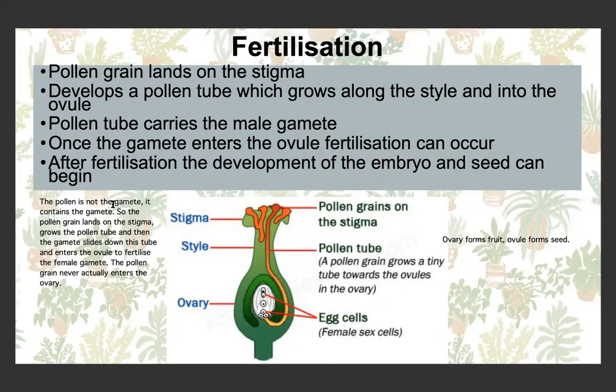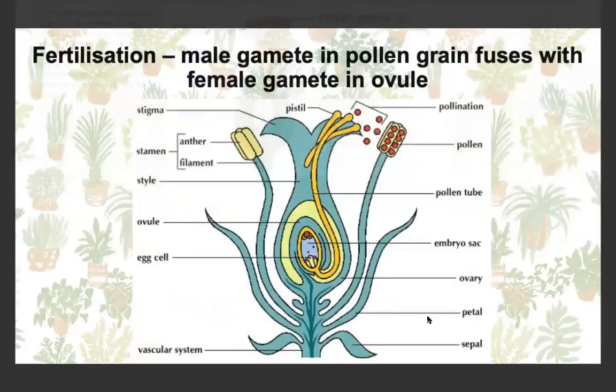So just remember that the pollen is not the actual gamete. The pollen contains the gamete inside it. Once fertilization has occurred, the ovary will form the fruit of the plant and the ovule forms the seed. So we can see here that if we have an anther here with a filament over there, the pollen grains move from the anther to the stigma, where pollination occurs. This is the process of pollination. Then the pollen tube will grow and the male gamete will move down the style into the ovule, where fertilization can then occur.